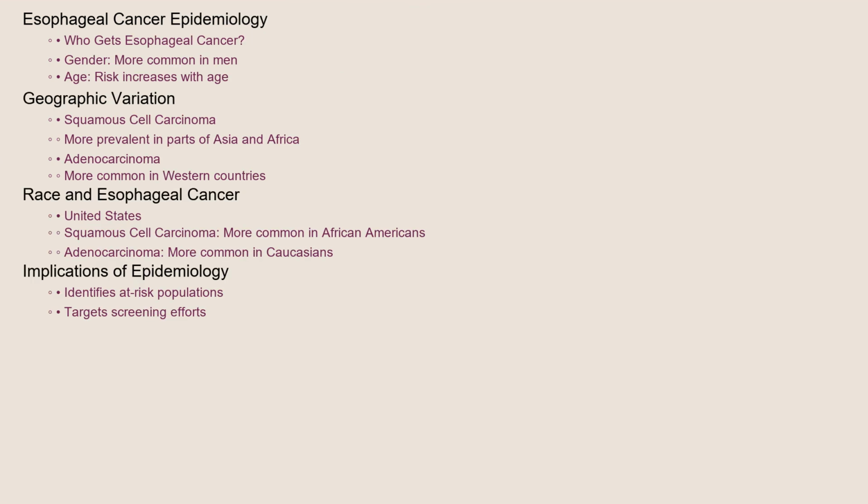Who gets esophageal cancer? It's more common in men than women, and the risk increases with age. The incidence of esophageal cancer varies geographically. Squamous cell carcinoma is more prevalent in certain parts of Asia and Africa, while adenocarcinoma is more common in Western countries. Race also plays a role. In the United States, squamous cell carcinoma is more common in African Americans, while adenocarcinoma is more common in Caucasians. Understanding these epidemiological trends helps us identify at-risk populations and target screening efforts.